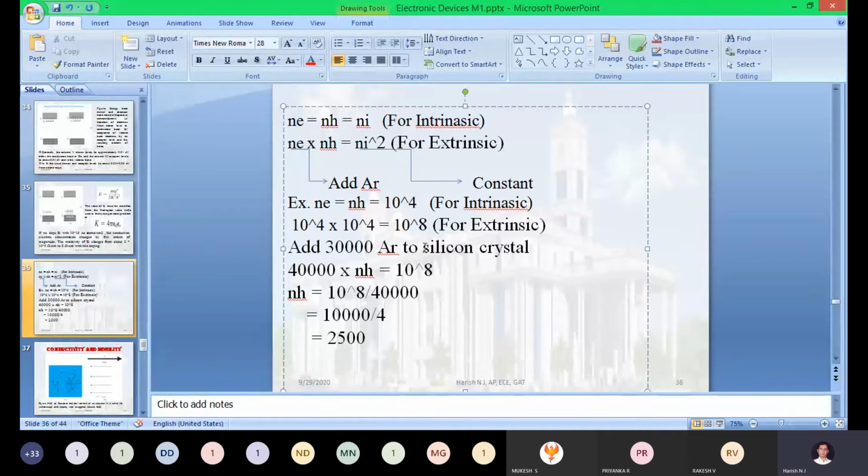Initially, when you change the temperature from 0 degree Kelvin to some degree Kelvin, 10,000 electrons are already coming out. Along with that, you are adding 30,000 pentavalent impurity atoms to the purest silicon. If you add 30,000 impurity atoms, how many electrons will be released?